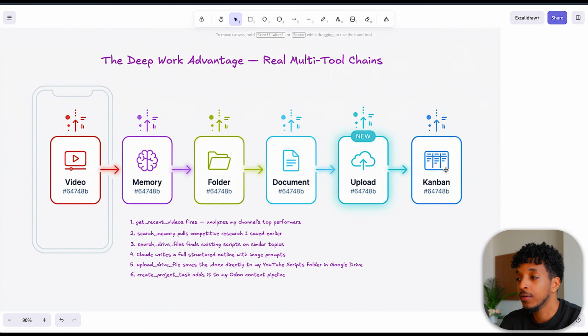And then finally, we have a Kanban board, my project management system. I also create a task and I add it to my Odoo in the content pipeline, so I'm able to keep track of where that video currently is. And you start to see the power of this, because we have a process, we have an SOP of I need to do this and then this and then this. We're able to basically create a skill around it. We're able to integrate different tools, and we're able to have this full capability at our fingertips from our phone. And the only limit is your imagination.